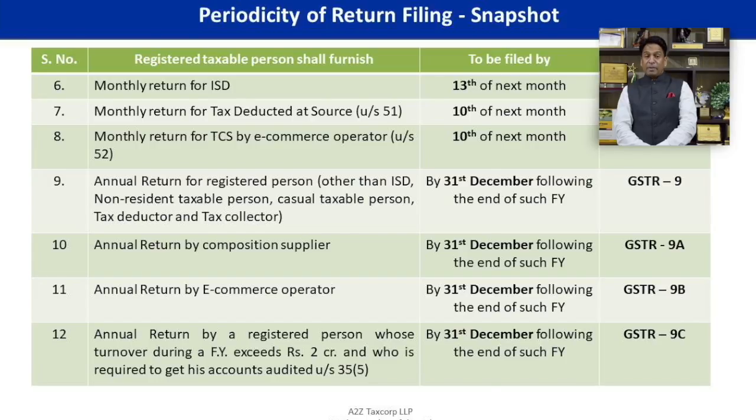Thereafter, you have annual return 9A, to be filed by composition dealer by 31st December of next financial year. 9B is another annual return to be filed by e-commerce operator.